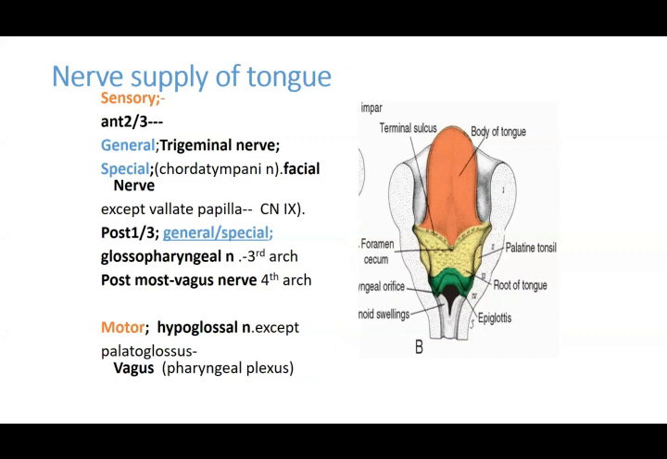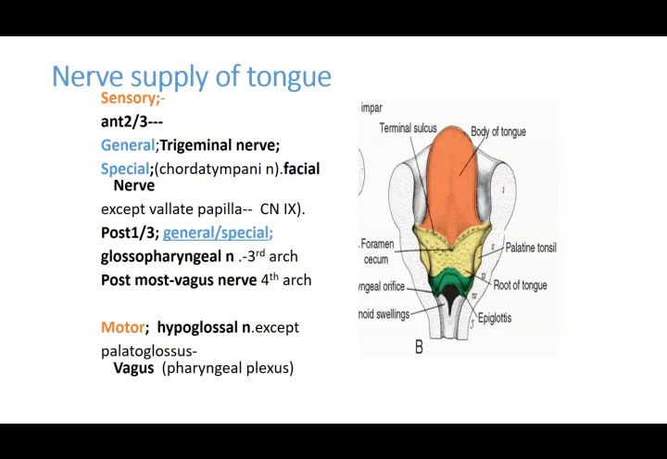That is why this gets its nerve supply. The taste buds get their nerve supply from the facial nerve. Only your vallate papilla, which we had in the area of the third one, are not going to get their nerve supply from the facial, but from the glossopharyngeal nerve.